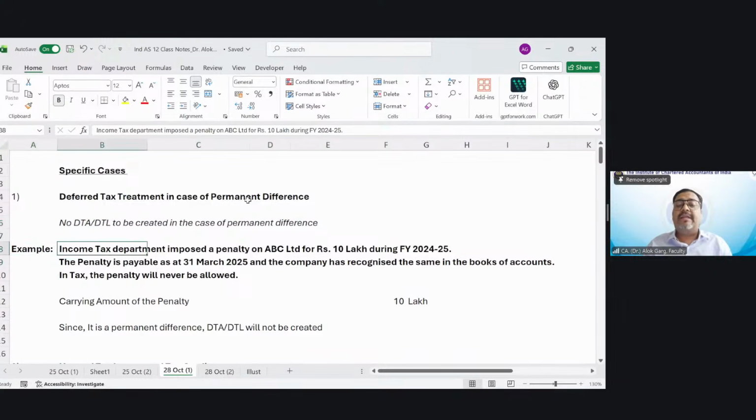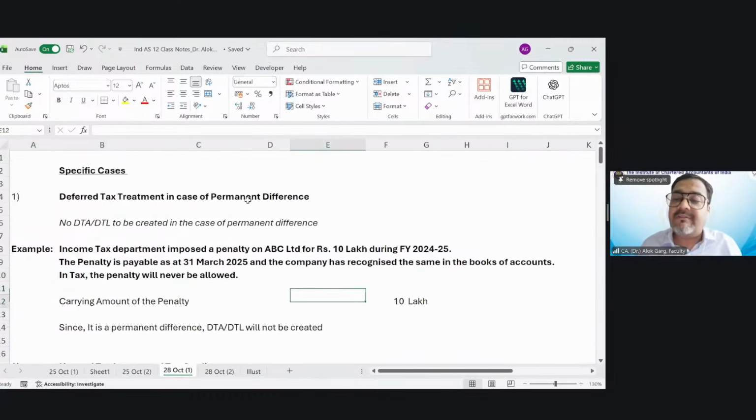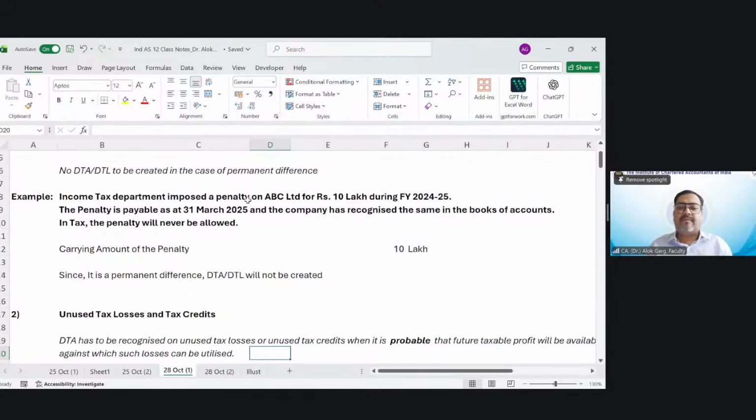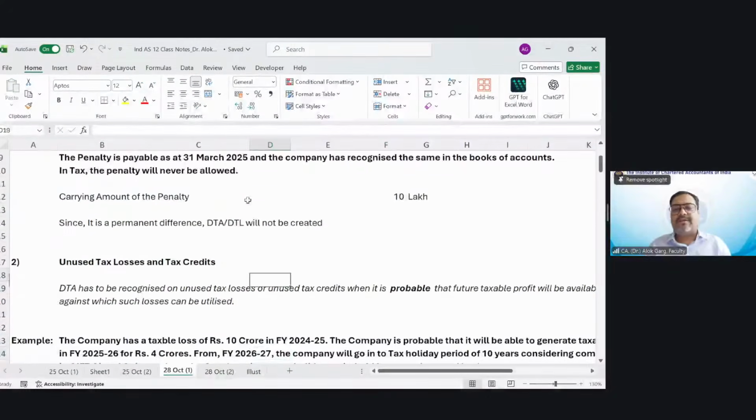For example, the Income Tax Department imposed a penalty on ABC for 10 lakh during FY 24-25. The penalty is payable as on 31st March 25 and the company has recognized the same in the books of accounts. In tax, the penalty will never be allowed. So the carrying amount of the penalty is 10 lakh. Since it is a permanent difference, DTA and DTL will not be created, right? So always remember, if there is a permanent difference, DTA and DTL will not be created.